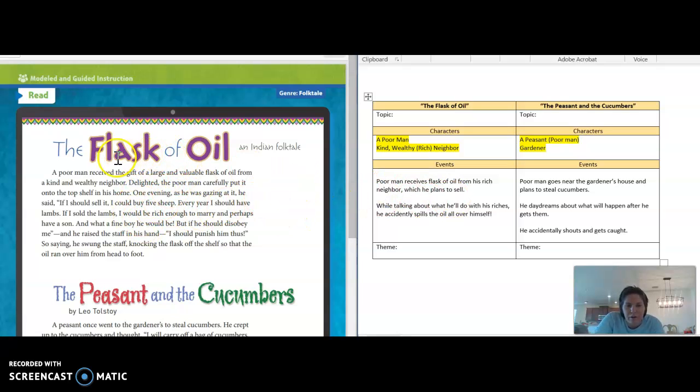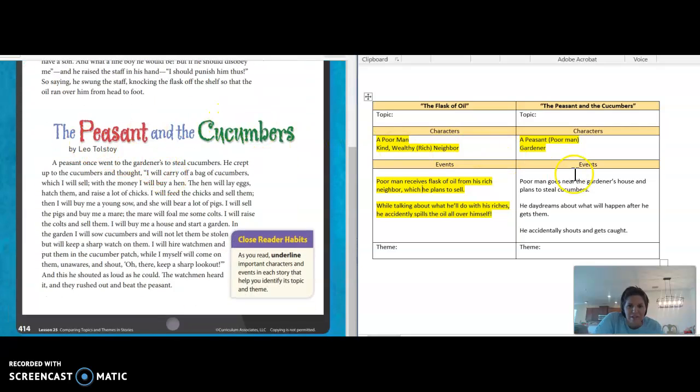In this first story, I learned that this poor man receives a flask of oil from his rich neighbor, and he plans to go on and sell it. While he's talking this through to himself and thinking about what he's going to do with all of his riches, he accidentally takes the staff that he's holding in his hand and wheels it around, knocks over the flask of oil, and it breaks and spills all over him. Kind of a mess, right? So those are the events from The Flask of Oil.